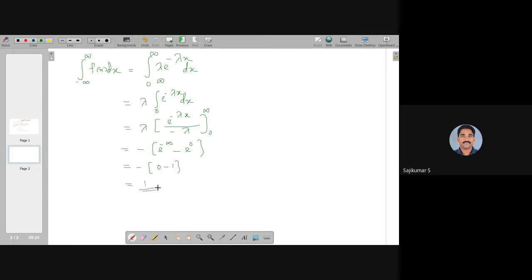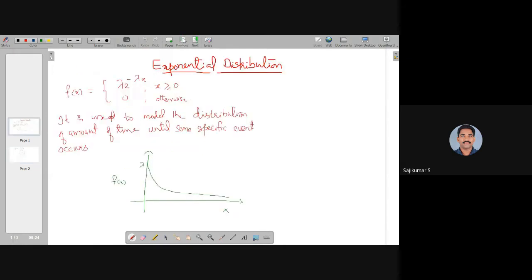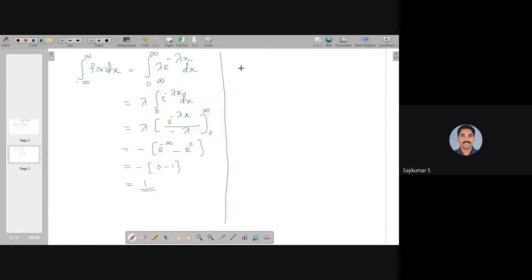So the total area under the curve is 1. Definitely we can consider this density function f(x) = λe^(-λx) as a probability density function. Also it is non-negative, because from this graph we can see that all the values of the density function f(x) lie above the x-axis. Now we can derive the mean and variance of the exponential random variable.